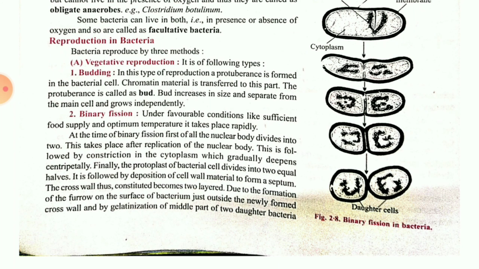Then children, reproduction in bacteria, in junior classes you had studied all this. Okay, so there are basically three modes of reproduction. The first one is budding. As you have seen near your home garden, the green plants are there. When a lateral outgrowth appears on the body surface of that plant, that lateral outgrowth is known as a bud. So in the case of bacteria also, one lateral outgrowth will be there. When the lateral outgrowth matures, it will be detached from the body and it will form a complete organism. Okay children.